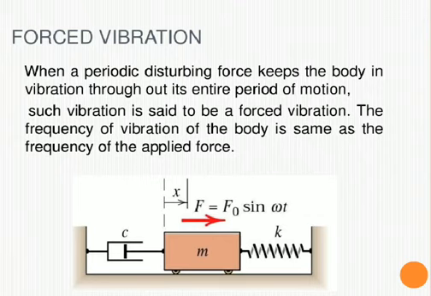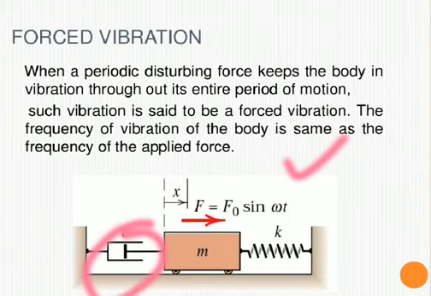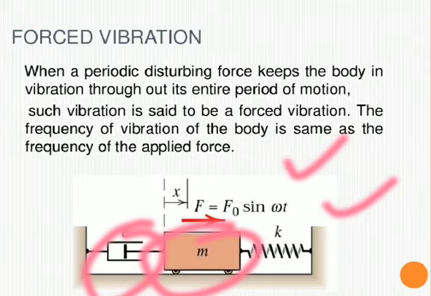The frequency of vibration of the body is the same as the frequency of the applied force. That means an external force is being attached in the actual arrangement, so that the whole arrangement keeps vibrating throughout its entire period of motion. Then this type of motion is generally known as forced vibration.